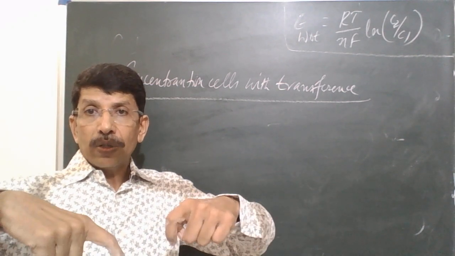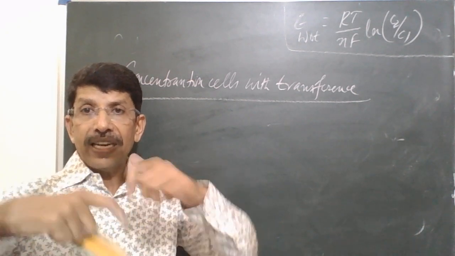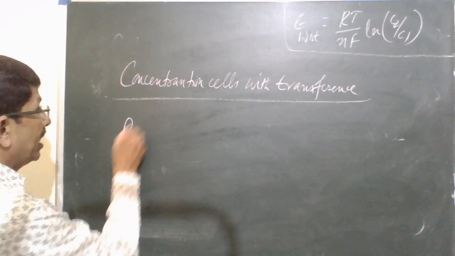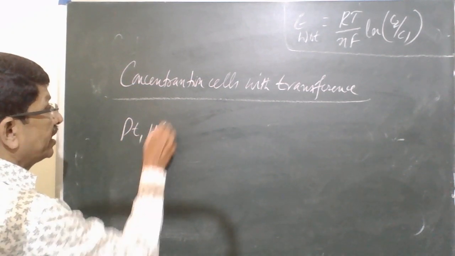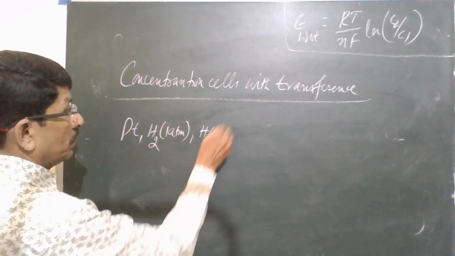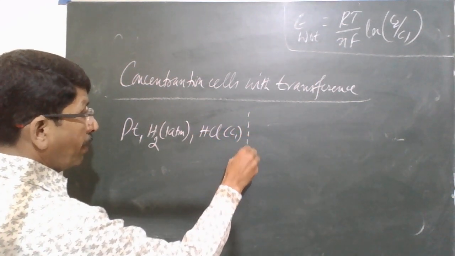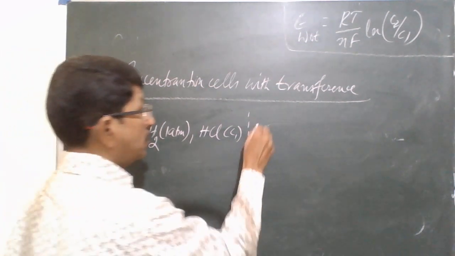So here the two electrolytes, meaning the same electrolyte of two different concentrations, are in direct contact. For example, again let me take the hydrogen gas electrode. There can be a porous plate like this which separates the two.